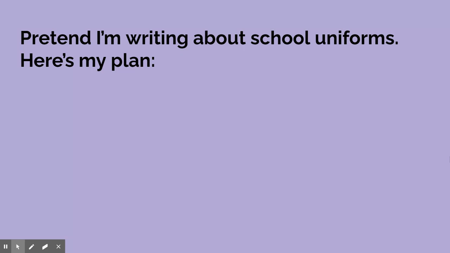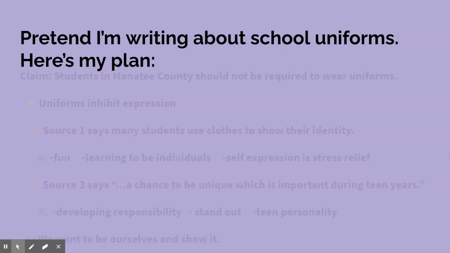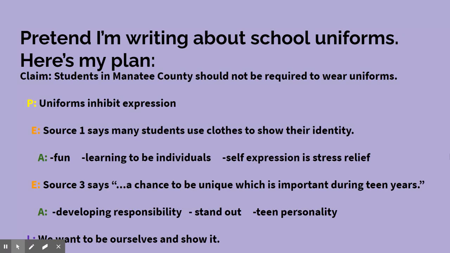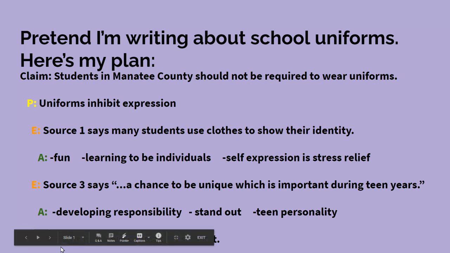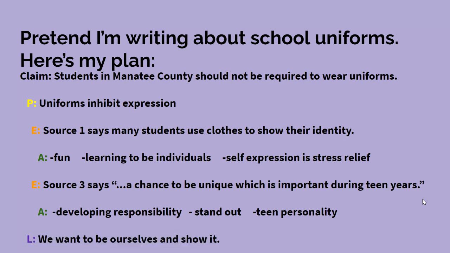task. And so what I want you to do is pretend like I'm writing about school uniforms and have a plan here. So mine's argumentative, yours is just informative, but it's the same process. It's just instead of a topic, I'm writing to support a claim. So the claim says that I think students should not be required to wear uniforms. My point of this paragraph is because uniforms inhibit expression.